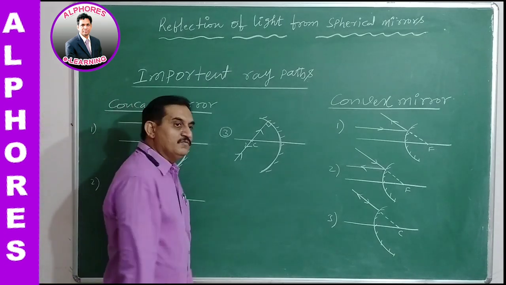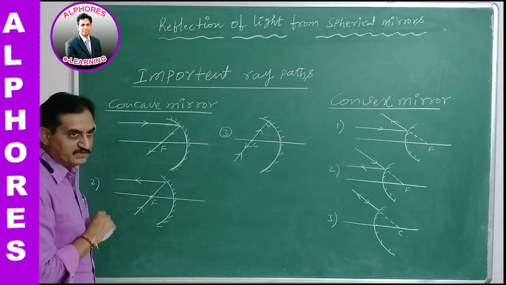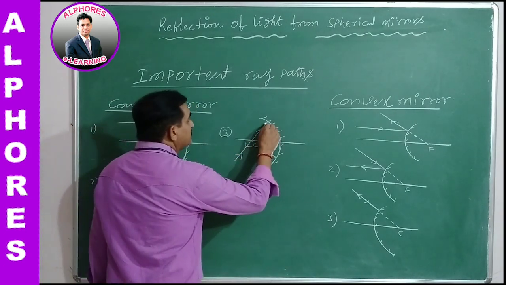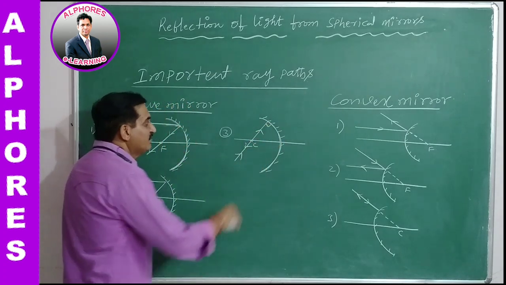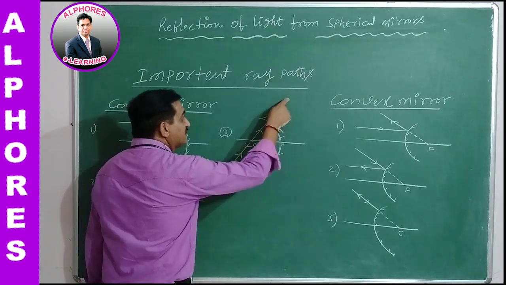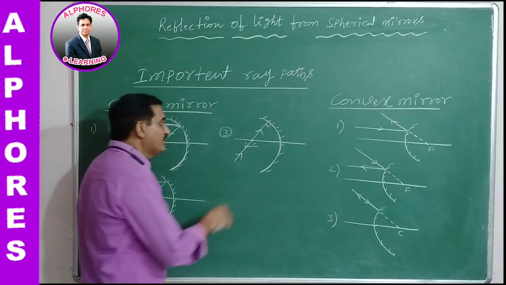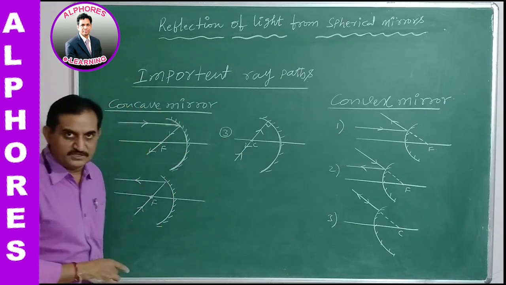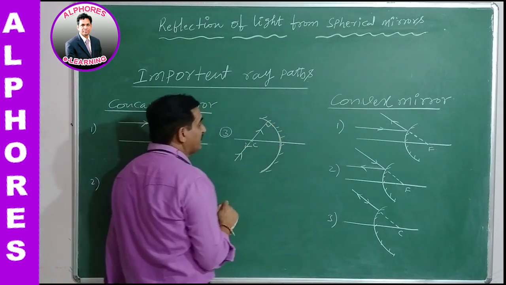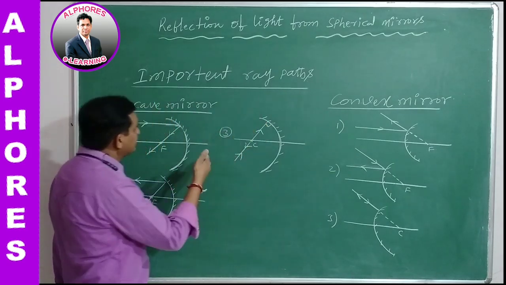And the third one is when the incident ray is passing through the center of curvature of the concave mirror. This is said to be normal incidence. Why? Because whenever a line is drawn to the surface from the center of curvature, it will be normal to the surface, as we already discussed just now. Therefore, the incident light passing through the center of curvature falls normally on the concave mirror, reflects back, and retraces the same path.